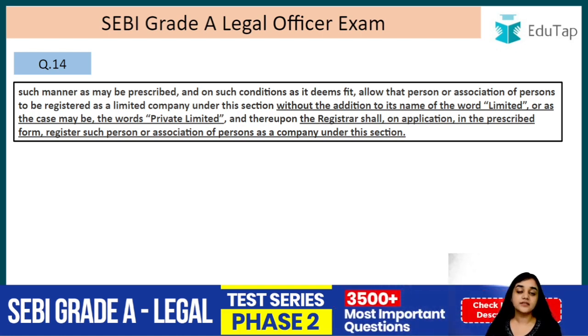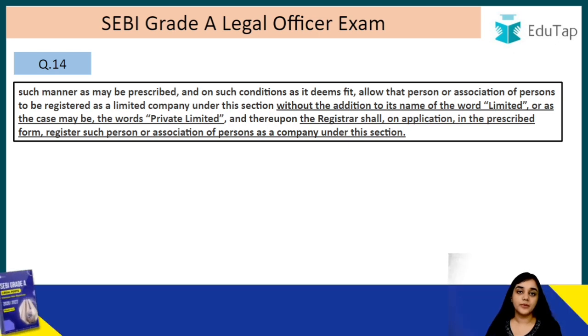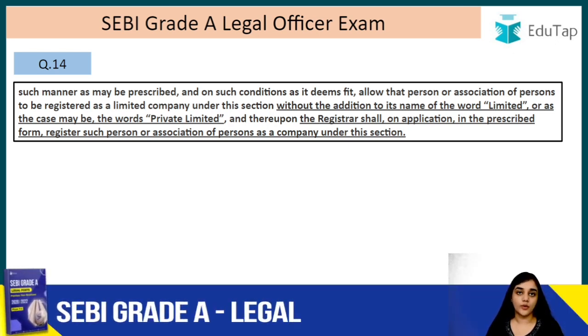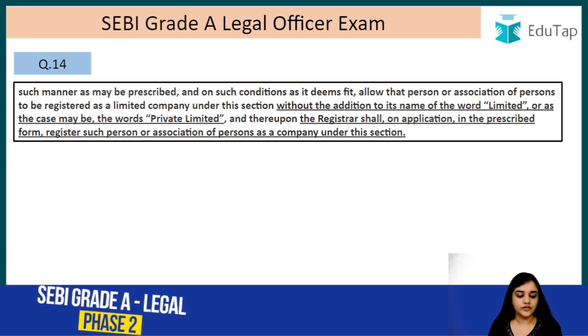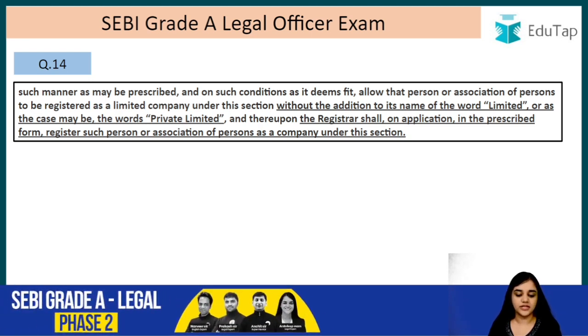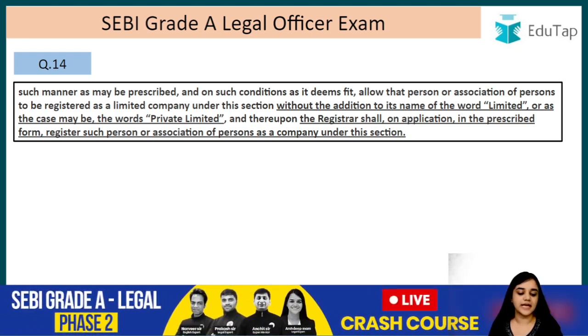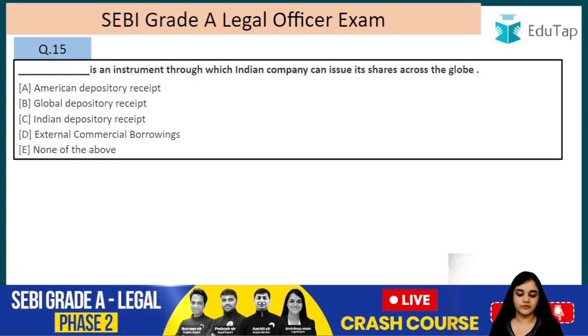So in that case the use of the word limited or private limited is not required. So if a company has been formed under section 8 of the Companies Act, in that case that company need not use these terms, private limited or limited. And thereupon the registrar shall, on application in the prescribed form, register such person or association of persons as a company under this section.